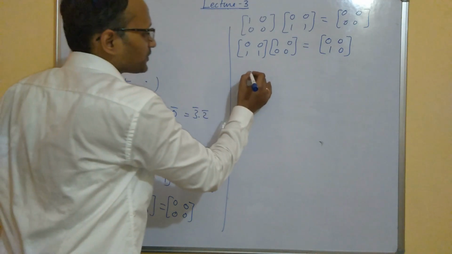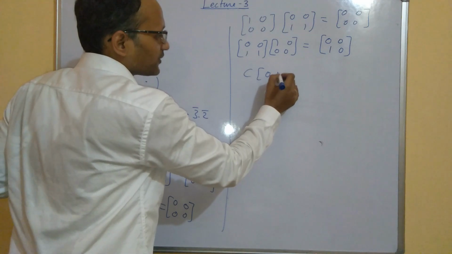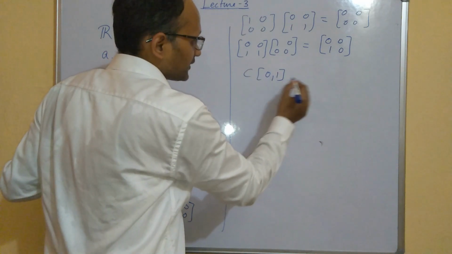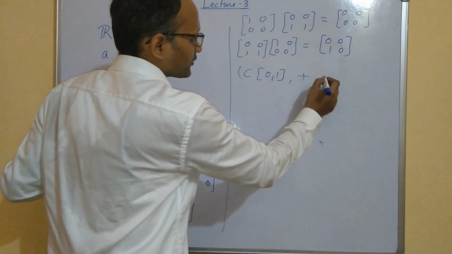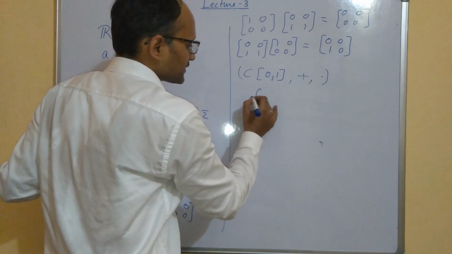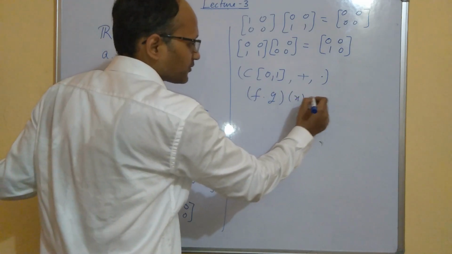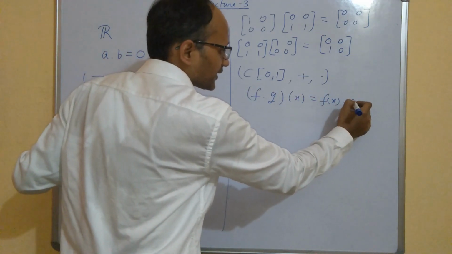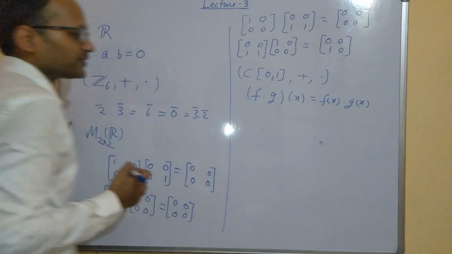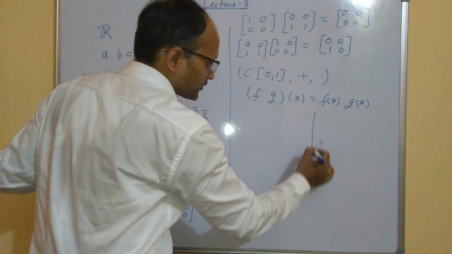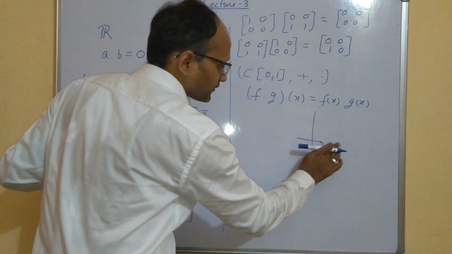Take one more example. Suppose I take the set of all continuous functions on 0 to 1. This is a ring, where plus and dot are given by f dot g of x is equal to f(x) into g(x). Over this ring, I take two functions.